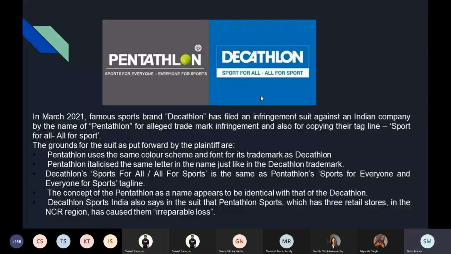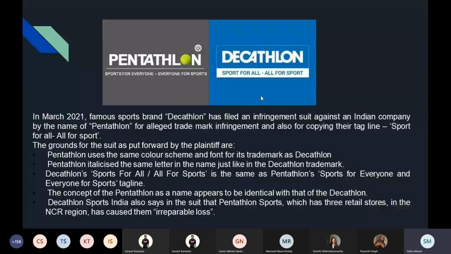In Decathlon, if you see closely, the C and A are connected. The bottom of the C is connected to the A. In Pentathlon, you see they have connected the T and the A. So the tail of the T gives rise to the leg of A. So they have also copied a lot of things. The tagline for Decathlon is "Sport for all for sport." Pentathlon, "Sport for everyone, everyone for sports." So they have just put the word everyone instead of all. The meaning remains the same. They have clearly copied Decathlon's trademark.